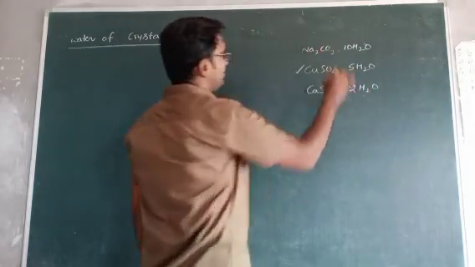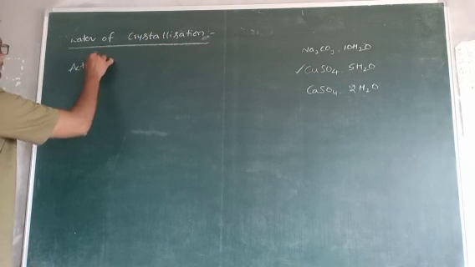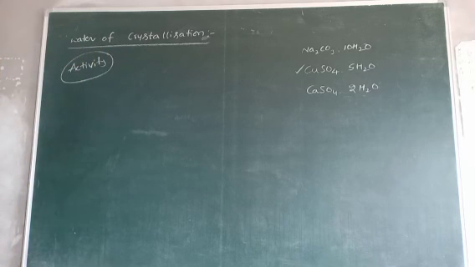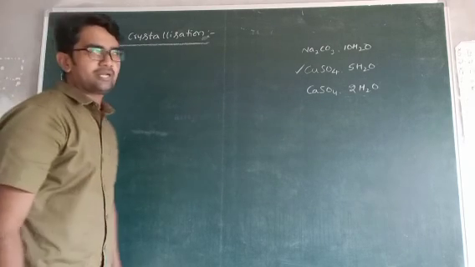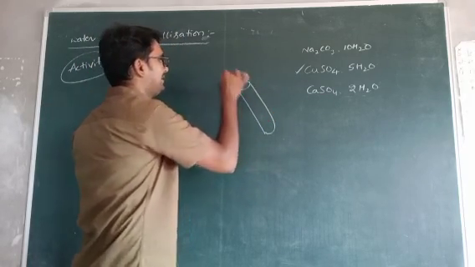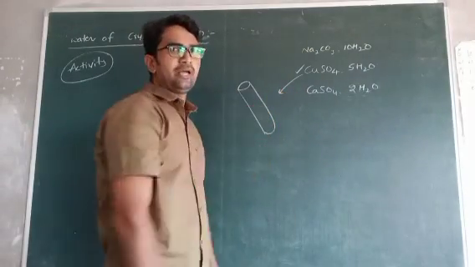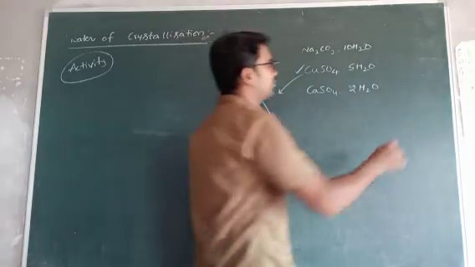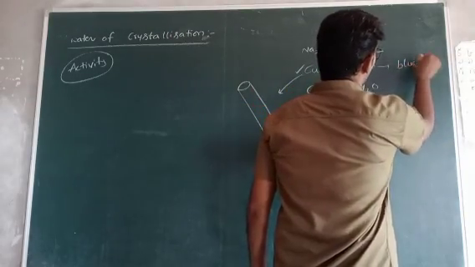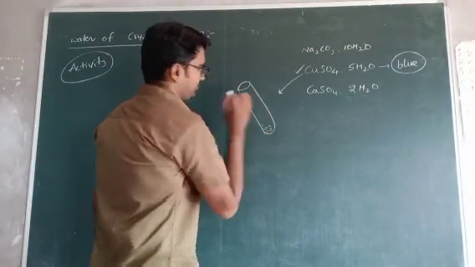Now I will take CuSO4 5H2O for the activity. It is one of the most important activities in our syllabus. How to do the activity for water of crystallization? Take a dry test tube first. Now take CuSO4, copper sulfate, in the test tube. What is the color of CuSO4 5H2O? It is a blue colored salt. Take it in the test tube.